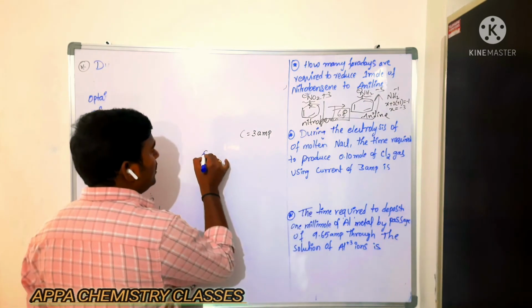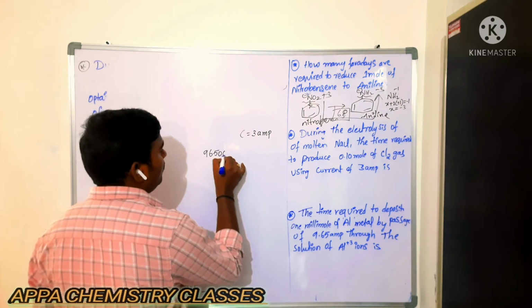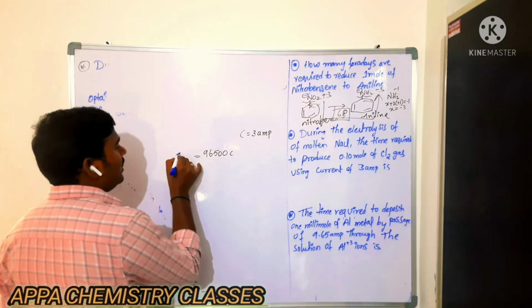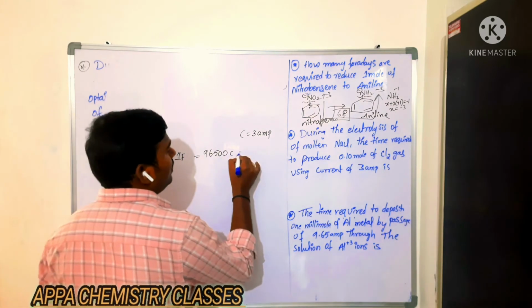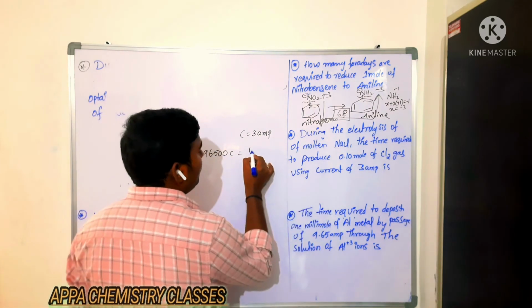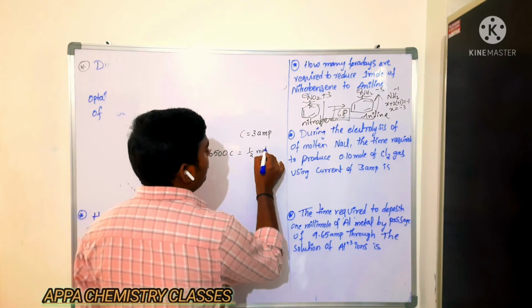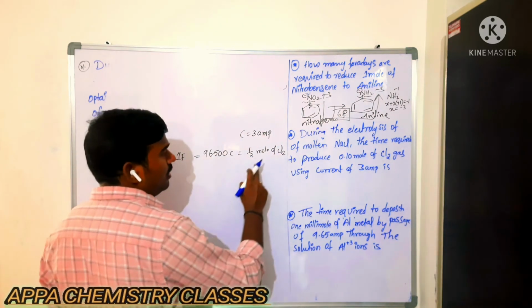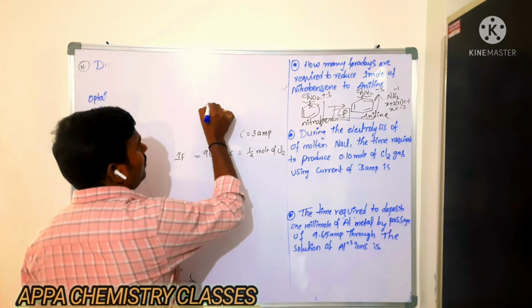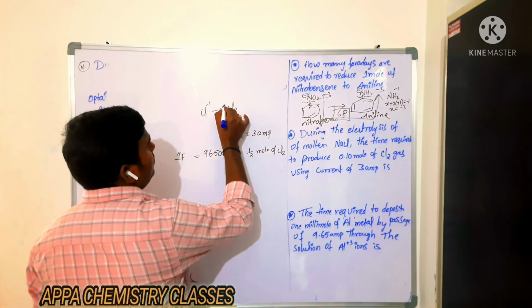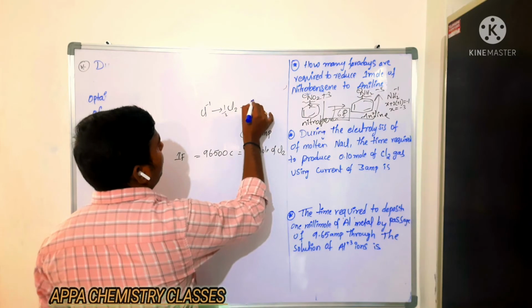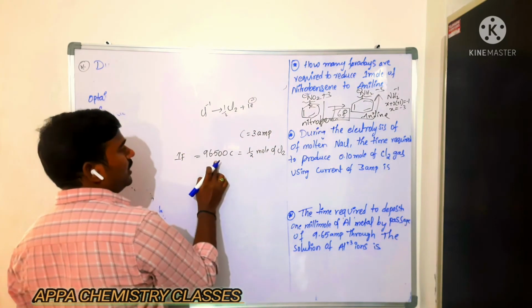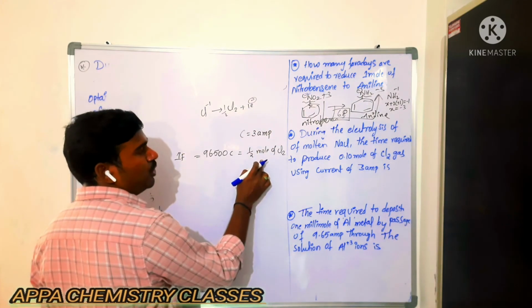So we know that 96,500 coulomb is 1 Faraday. How many moles of chlorine will we get? Half mole of chlorine from the data. Simply you can know that. So Cl2, half mole plus 1 electron. 1 mole of electron, 1 Faraday, 96,500 coulomb gives half mole of chlorine.